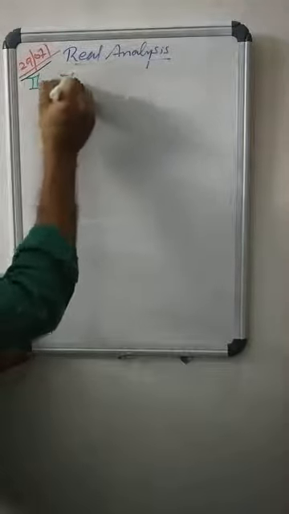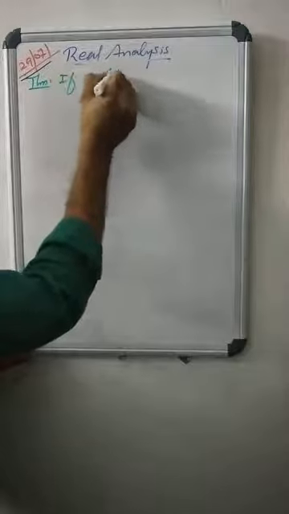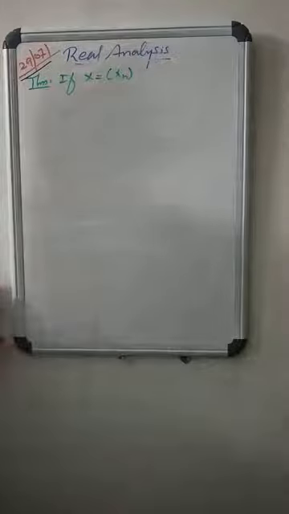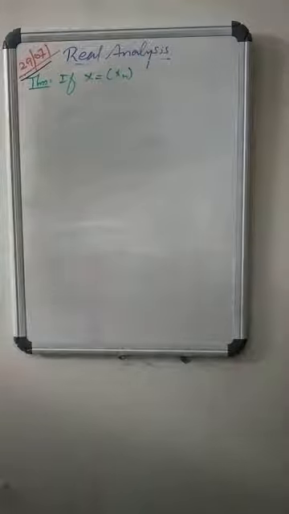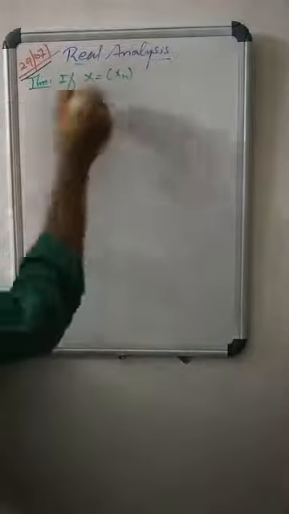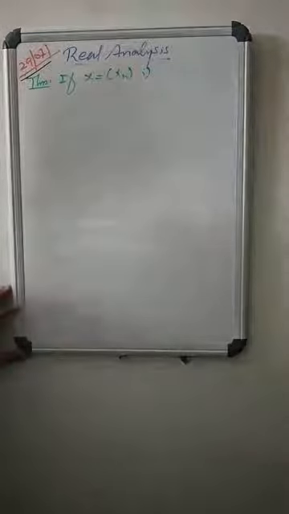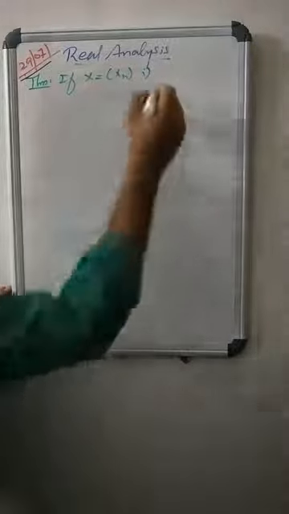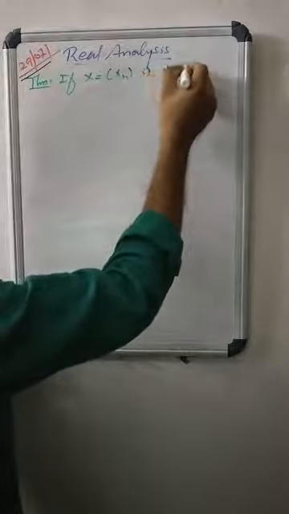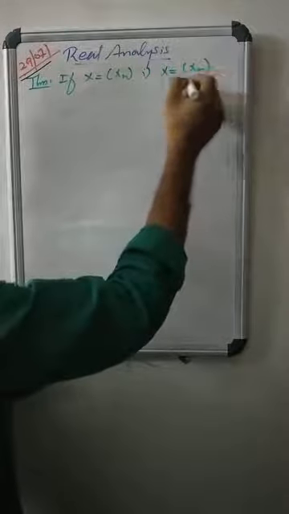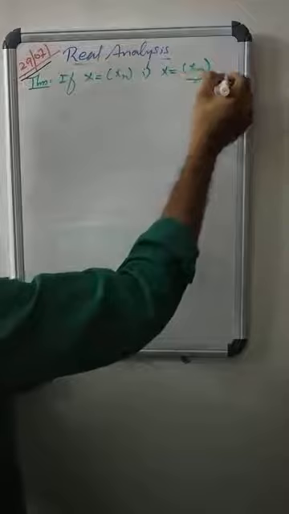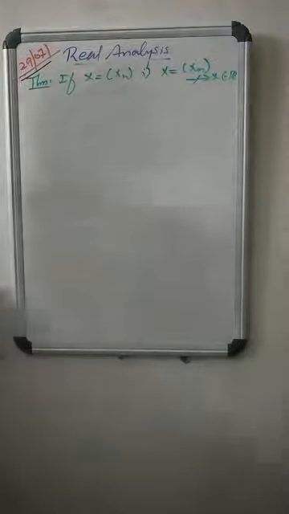Let X = (xn) be a sequence of real numbers. Then the following conditions are equivalent. The first one: the sequence X = (xn) does not converge to x in R. That is the first one.